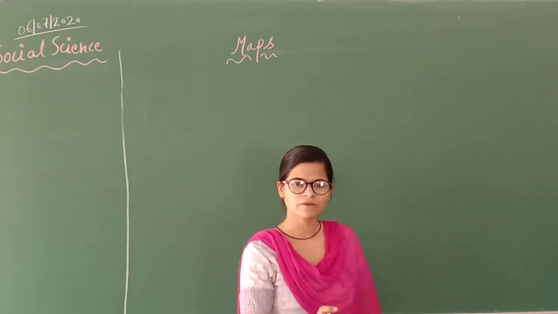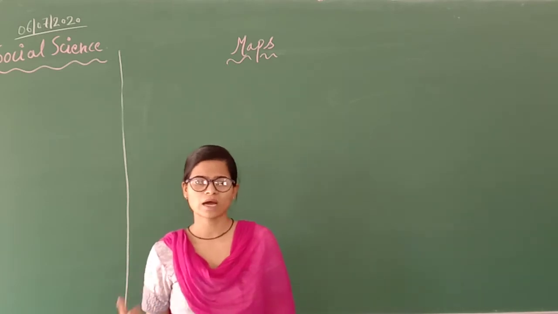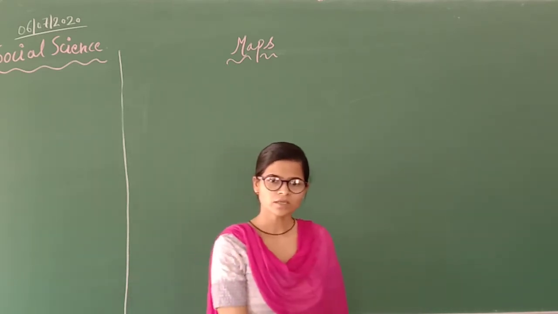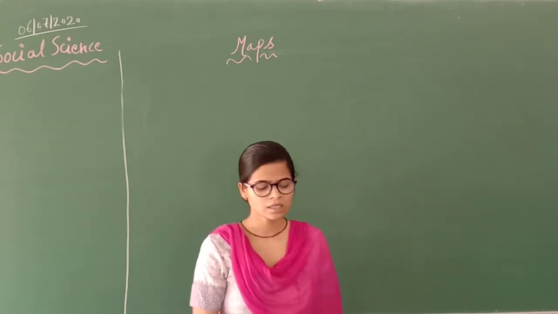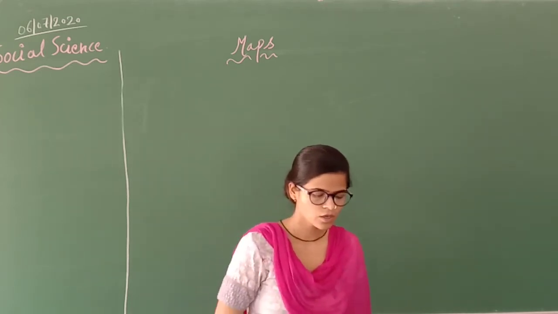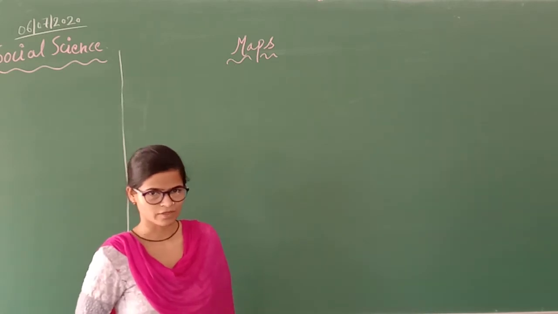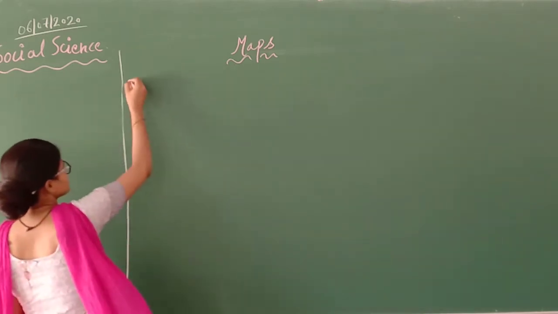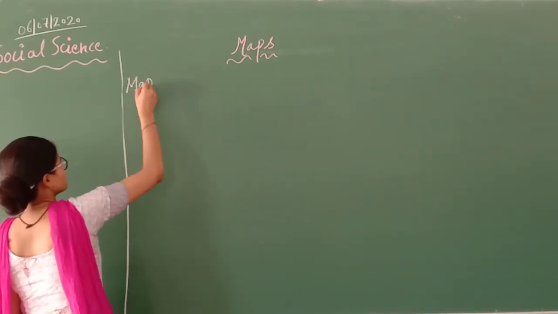This is a small definition which you need to understand: a drawing of the Earth's surface, or a part of it on a flat surface. So what is the definition of map?